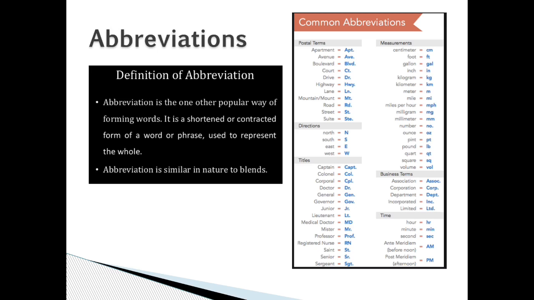For measurements, centimeter is cm, foot is ft, gallon is gal, inch is in, kilogram is kg, kilometer is km, meter is m, mile is mi, miles per hour is mph, milligram is mg, millimeter is mm, number is no, ounce is oz, pint is pt, pound is lb, quart is qt, square is sq, and volume is vol.